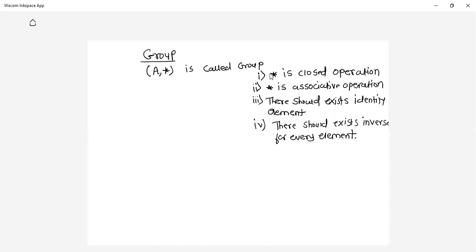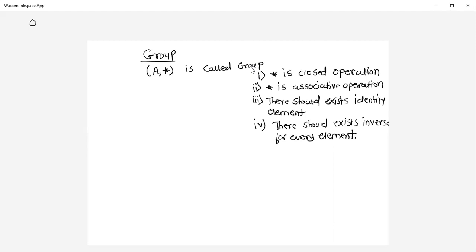So what is the first condition? This operation star should be a closed operation. Second one, operation star should be an associative operation. Third, there should exist an identity element. And fourth one, there should exist an inverse for every element. So what is an identity element, what is an inverse element? For that, a video is available. You can go through that. If these 4 conditions are satisfied, then you can say that the algebraic system is a group.